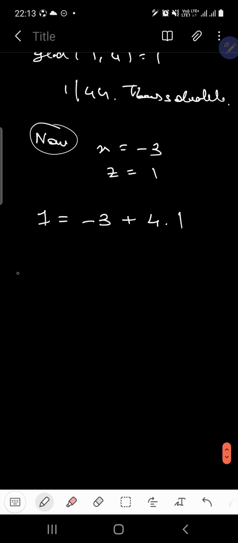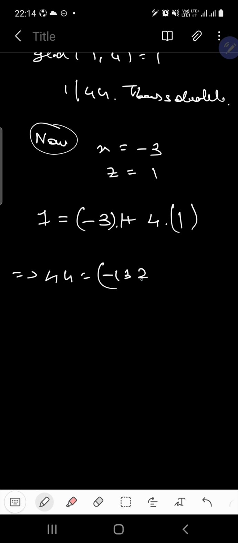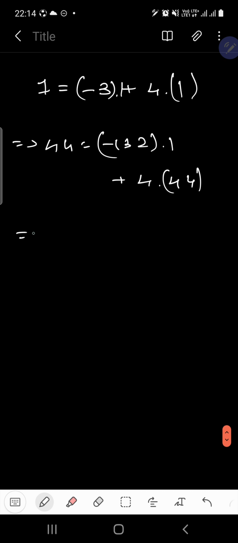From here what can we write? So this is minus 3 times 1, and this is 4 times 1. Got it? From here we can write 44 is equal to minus 132 times 1 plus 4 times 44. Now from here we can write that x is equal to x naught, that is minus 132, plus, what is the GCD here?